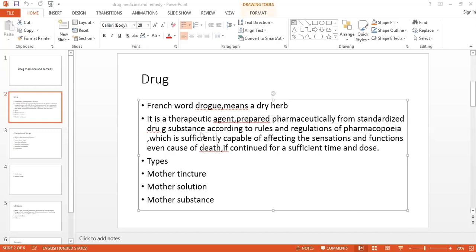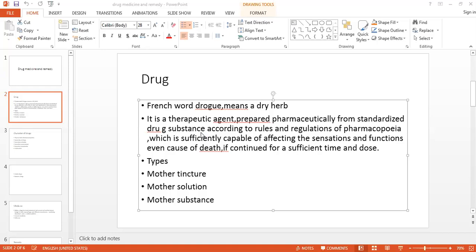Standardized drug substance means the identification, collection and the selection is proper, and that drug has passed through all the methods of standardization that we have seen, that is the organoleptic, then microscopic, biological if it is a nosode and sarcode, or chemical if it belongs to the mineral and acid group.